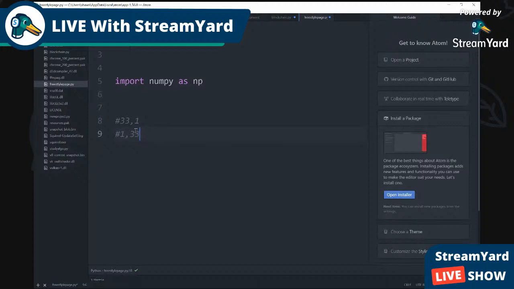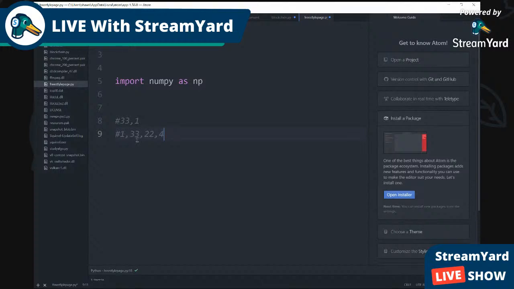It's simple, it just swaps the list. If the number on the left is greater than the number on the right, it swaps. Let's say 1 is right here and 33 is right here. Is 1 greater than 33? No, so it goes to the next one. Let's say we have 1, 33, 22, and 4. We know 1 is not greater than 33, so it stays the same.